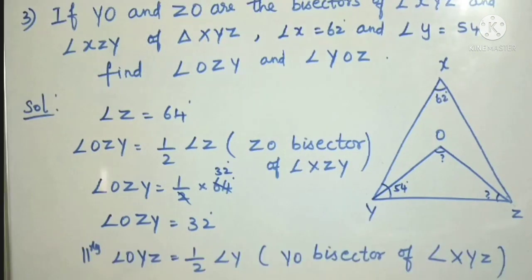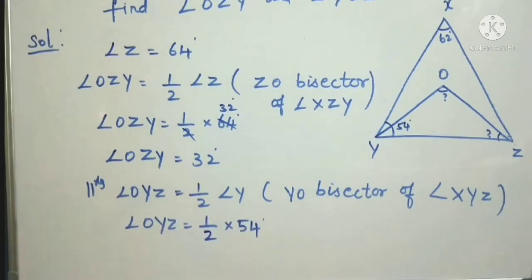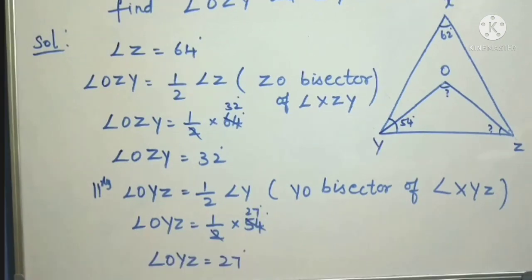Similarly, we can find this one. OYZ is half of angle Y, because YO is the bisector of angle XYZ. So it is half of 54, which we can simplify: angle OYZ equal to 27 degrees. So now this one we know is 27 and this one we know is 32.